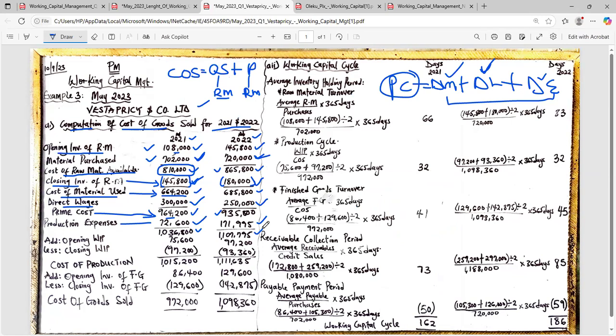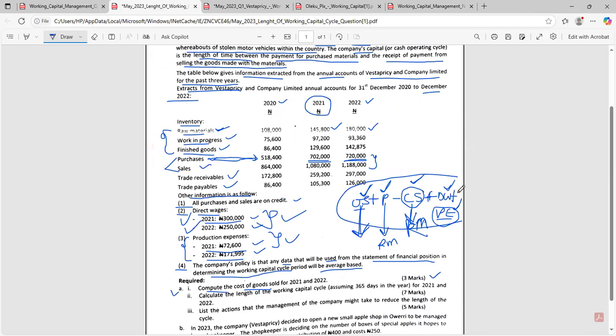Confirm that. Prime cost plus the production expenses. Confirm for 2021 and confirm for 2022, please. Confirmed. Okay. All right, so that's fine. That means that we are done, ladies and gentlemen. We are done with everything in this formula.